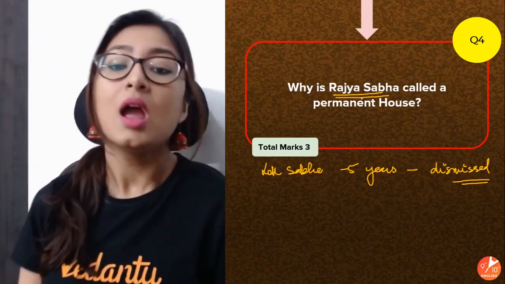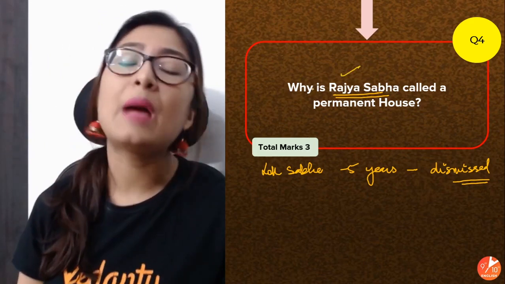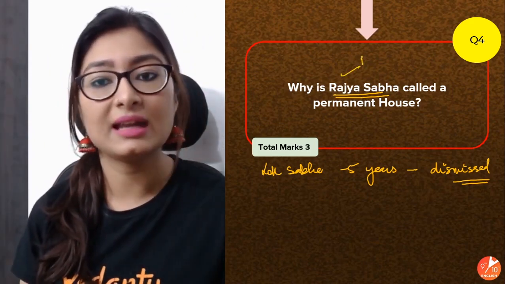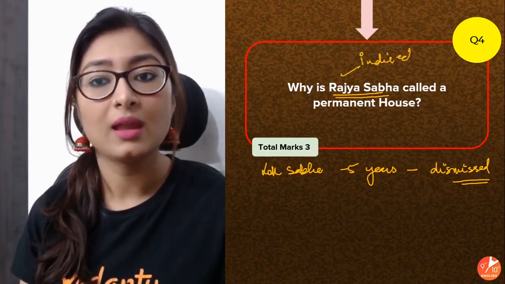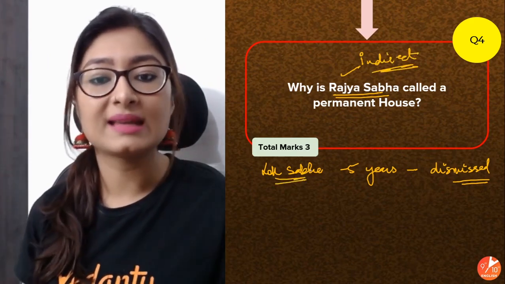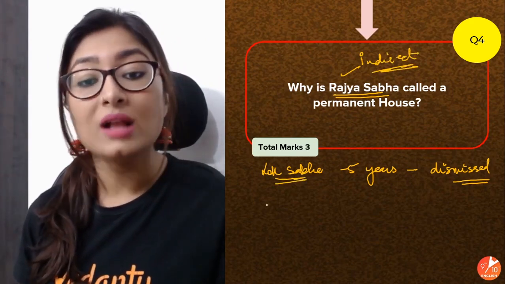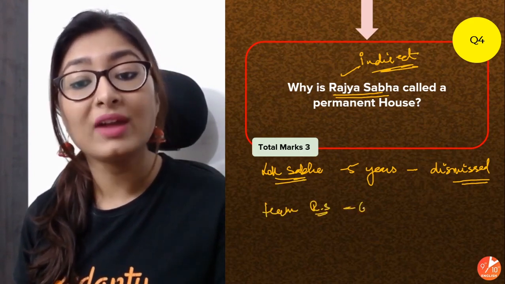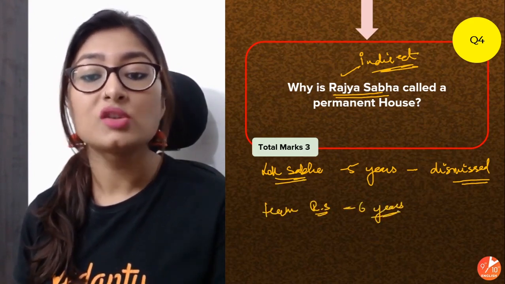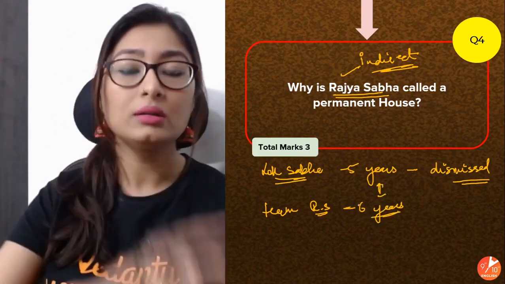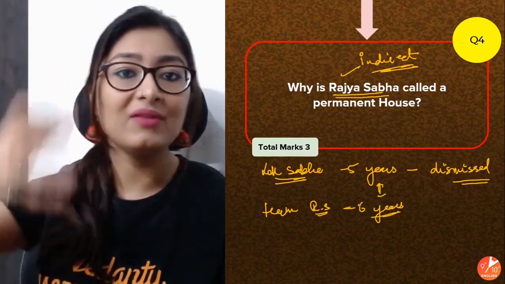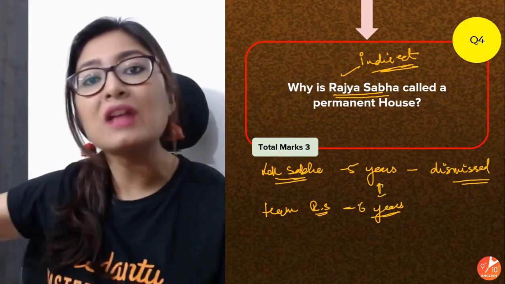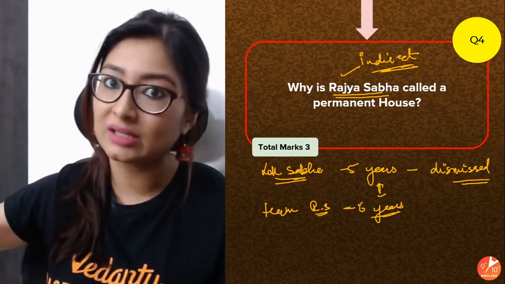Why? Because the Rajya Sabha elections do not happen directly. It has indirect elections, right? So whenever Lok Sabha is getting dismissed, they are coming in. Also, the term for the people of Rajya Sabha is not 5 years, actually 6 years. So it cannot go on parallelly with the changes in the Lok Sabha. Whenever Lok Sabha is getting dismissed, the people of Rajya Sabha are not retiring or finishing their term.